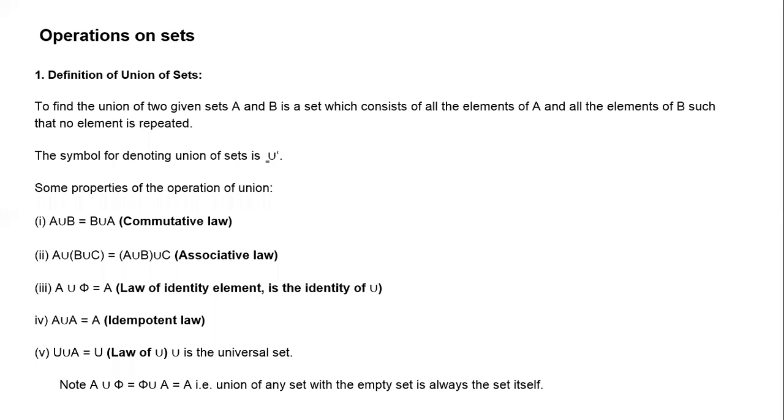The elements of the set will be enclosed in that plane as points. So we have a universal set. What is a universal set?